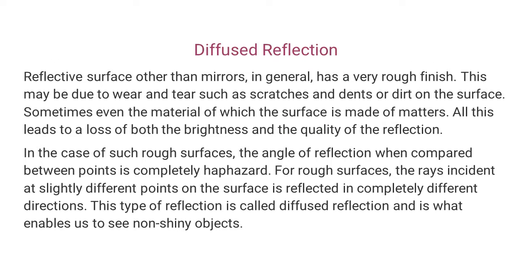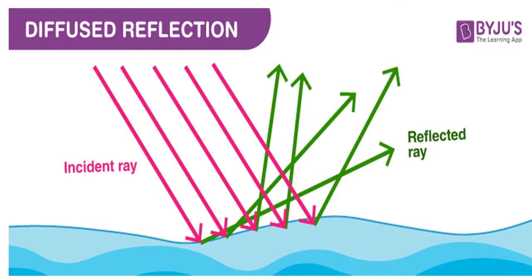Now here you can see by this diagram that the normal line is perpendicular to the mirror, and the incident ray and the reflected ray are shown. The angle between the normal and the reflected ray is the angle of reflection, and the angle between the normal and the incident ray is the angle of incidence. The incident rays are all parallel, striking the surface, but the reflected rays are moving in different directions.